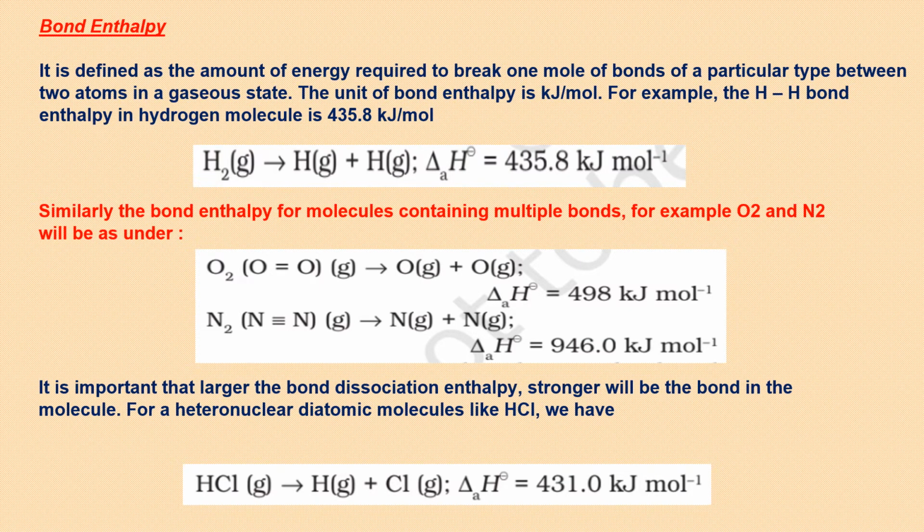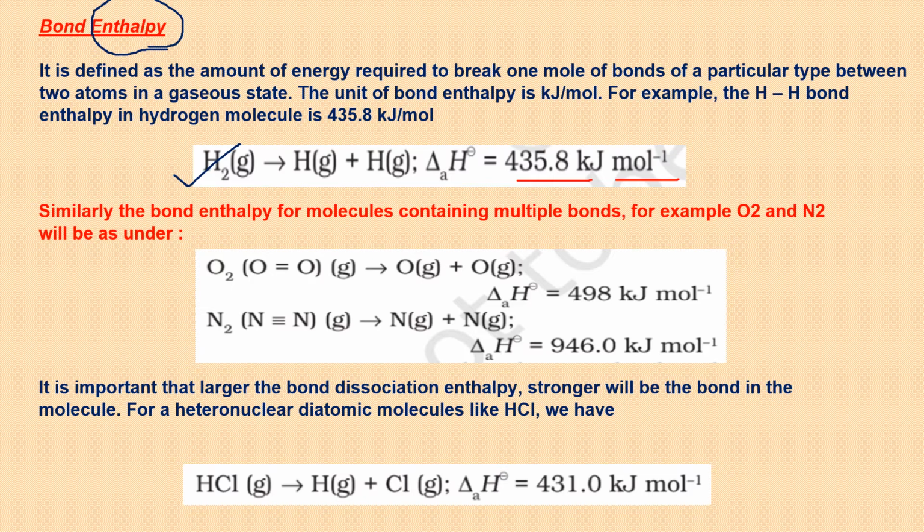Enthalpy term is related to energy. So the amount of energy required to break bonds present in 1 mole of a particular substance, or the amount of energy released when 1 mole of that substance is made from its constituent atoms or ions, that is bond enthalpy. Suppose we are talking about hydrogen molecule, hydrogen gas. If I have 1 mole of hydrogen gas, whatever amount of energy which is specified here, 435.8 kilojoules for 1 mole. It has to be per mole always.